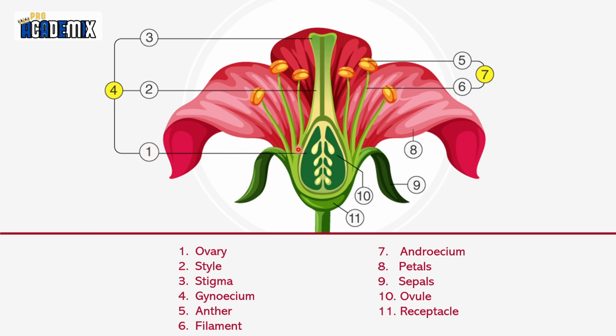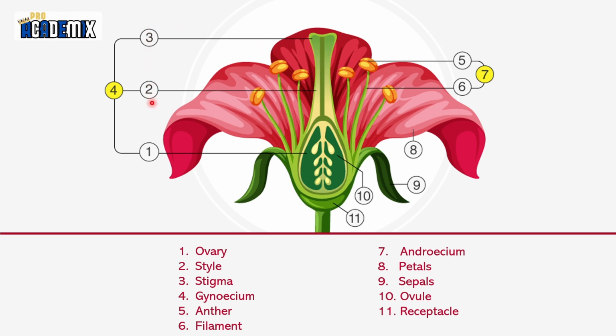First one. This is the ovary. A long and curved part is called the style. And this part is called the stigma.